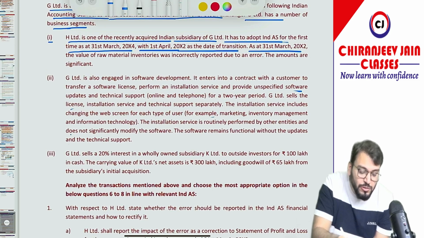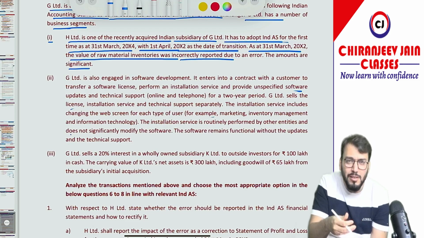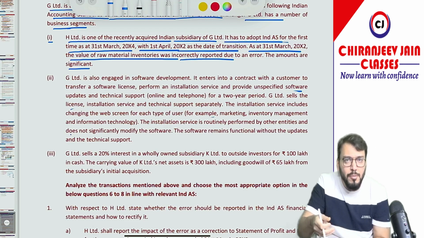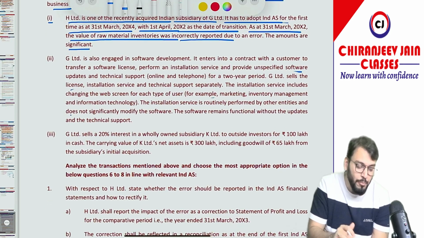As at 31st March 2002, the value of raw material inventories was incorrectly reported due to an error and the amount is significant. So there was some error that needs to be rectified, of course in the opening Ind AS balance sheet. Now let us read the multiple choice question, then only we will understand what is the demand of this particular point.